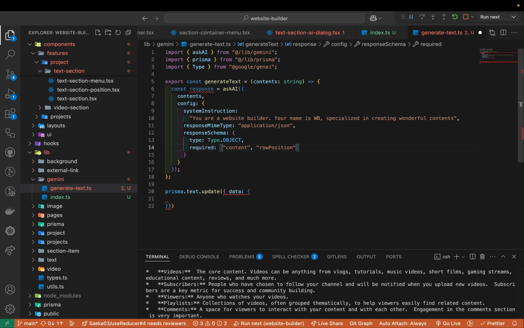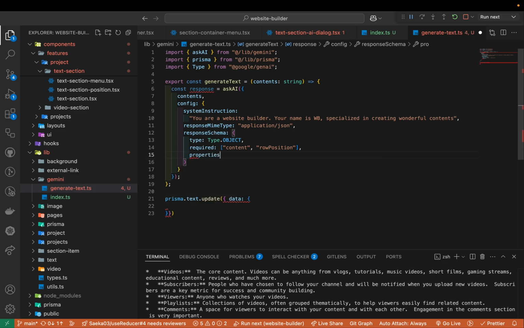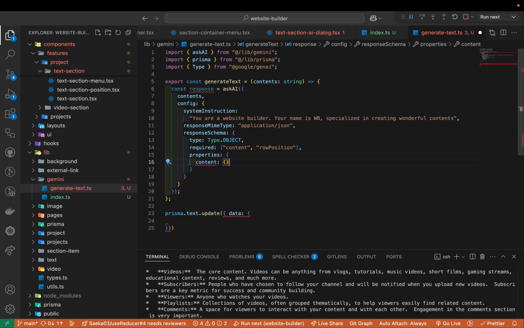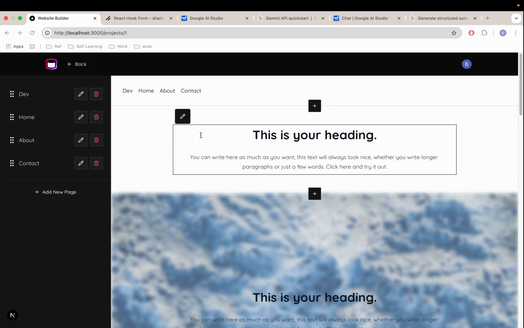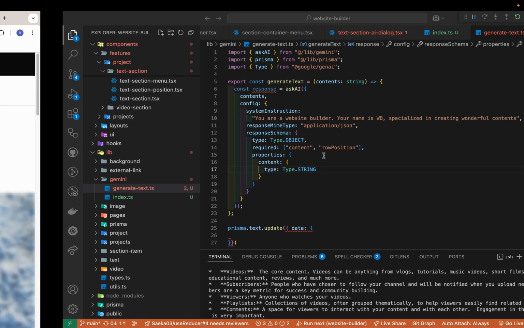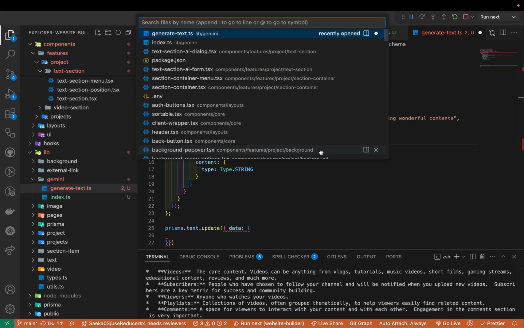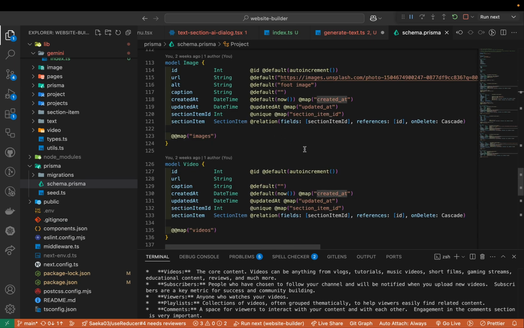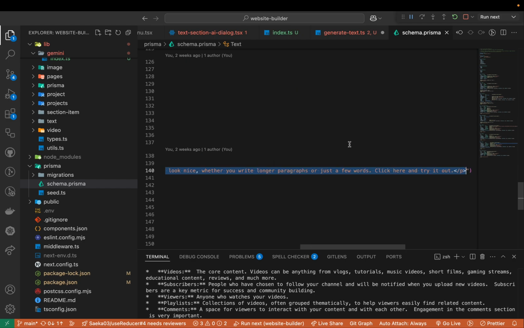So position, right? And then we're gonna give them some structure, okay? So properties that include the content. The content type is the string that includes this string, okay? The string that we want to have some sort of HTML structure. So if you go to schema file, we have some example. So we have a default value of the text, this one. So this one is some example that we want to pass, okay?